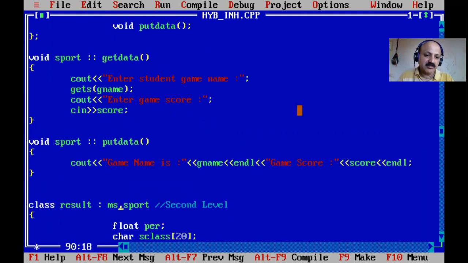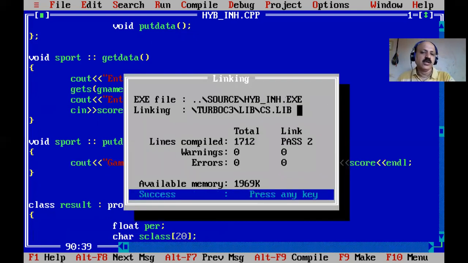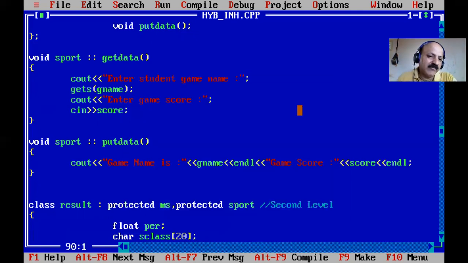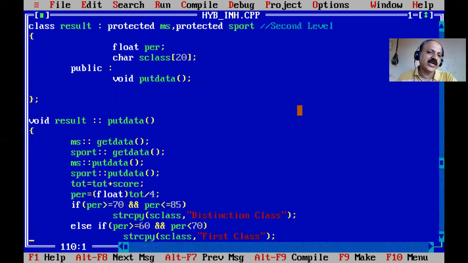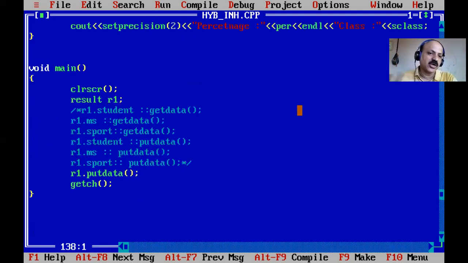Here is a multiple example, and here at the second level the student class inherits mark sheet, and mark sheet class in student, so multi-level, and sport and mark sheet both classes inherit in the student class, so that is also multiple, so that is called hybrid inheritance. So here is protected, and here by default is private. Now I make both protected, so what is the error? Yes, no error. So we can solve the private inheritance, then no need for any change to protected inheritance, protected derivation.